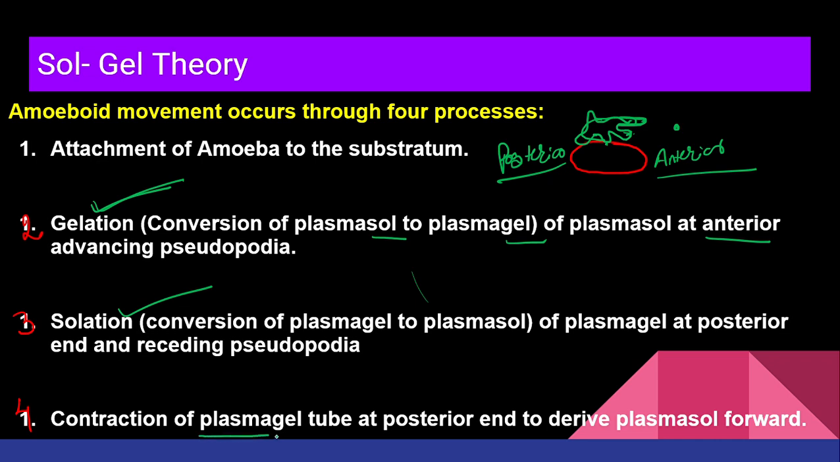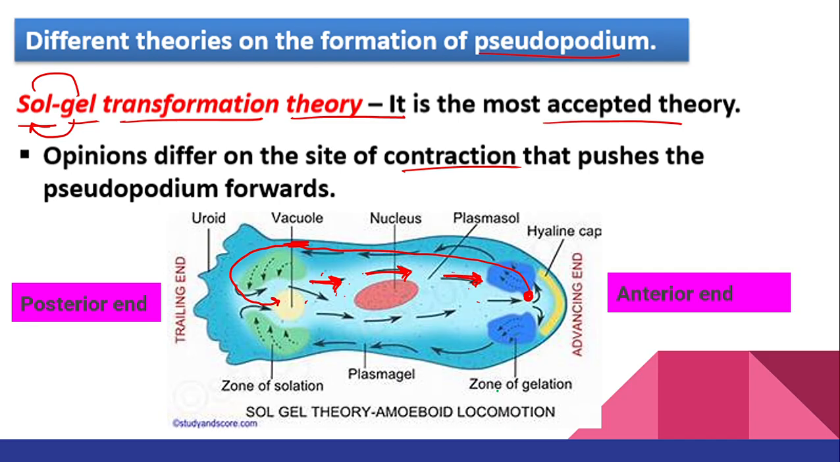Due to this, what will happen? There will be contraction of the plasma gel tube. So obviously conversion is happening, but here you have the plasma gel tube. This plasma gel tube you are going to contract. When you contract it, what will happen? Plasma sol will move forward, right? Then, I told you there will be the conversion of plasma sol to plasma gel. Let me show you the picture. I told you over here.